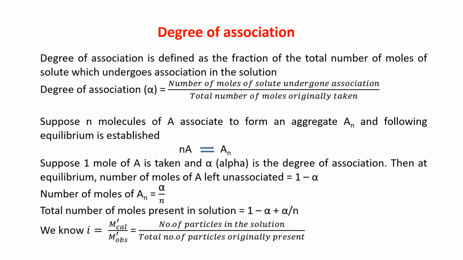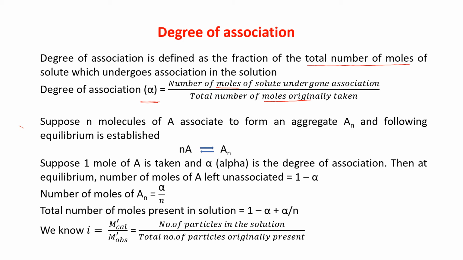Degree of association. Degree of association is defined as the fraction of the total number of moles of solute which undergoes association in the solution. Degree of association is denoted by alpha, which is equal to the number of moles of solute undergone association divided by the total number of moles originally taken.